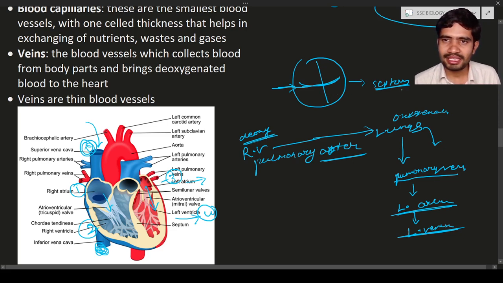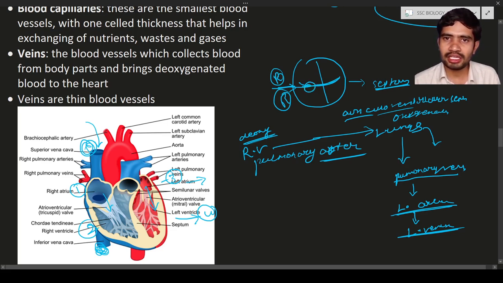So the septum separating the auricles and ventricles is known as the auriculoventricular septum. It is nothing but a layer that is separating the auricles and ventricles of the heart. The right auriculoventricular septum means here on the right side, it is present between the right atrium and the right ventricle.